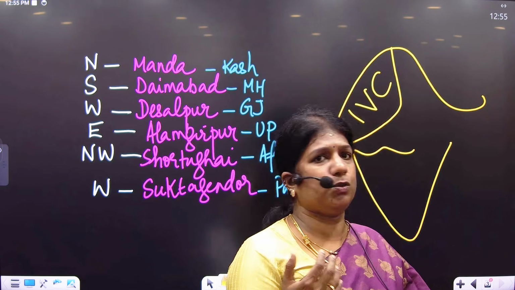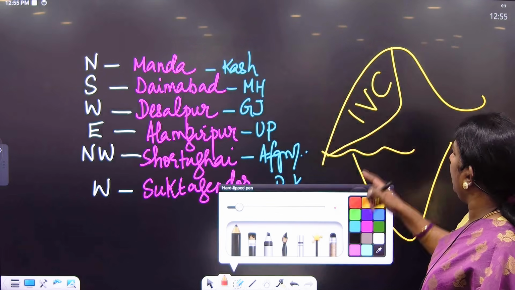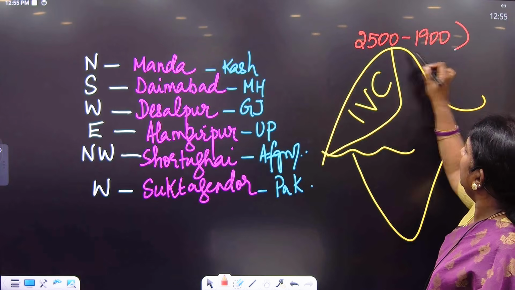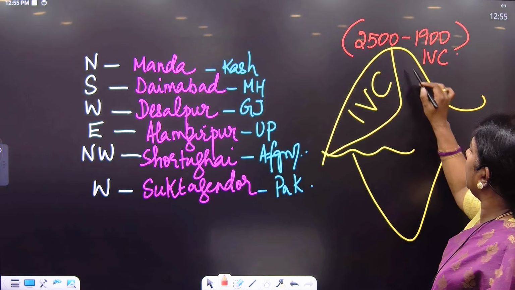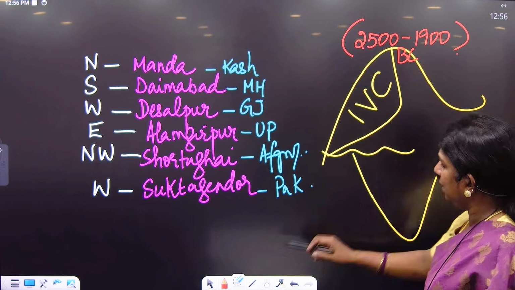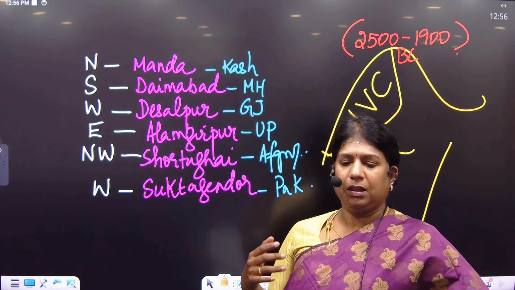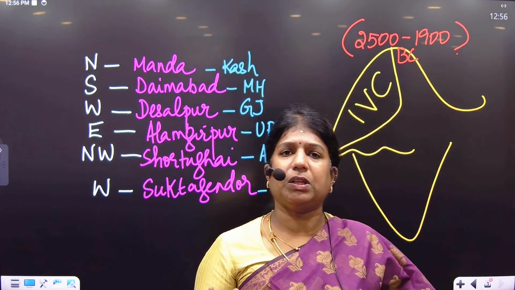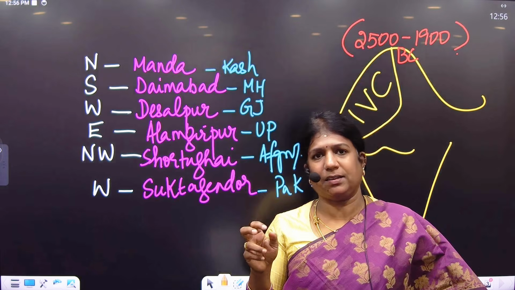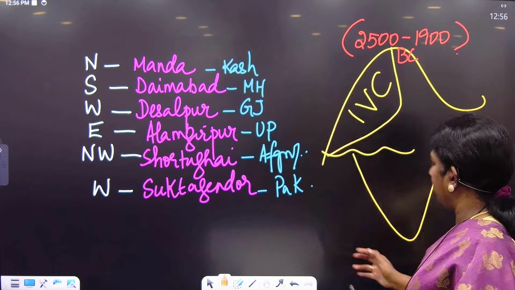So wherever Indus was moving, we've excavated a huge site, and we call this the peak period of IVC, that is the flourishing period of IVC, 2500 BC to 1900 BC. We've already written this because we are doing Indus Valley. So this is the mature phase, or we call it the flourishing phase. When I do the classes, South India will be dealt separately because I don't mingle North and South Indian history together, because history should be compartmentalized and studied. So this is about the extent.